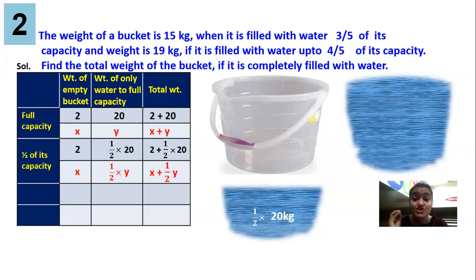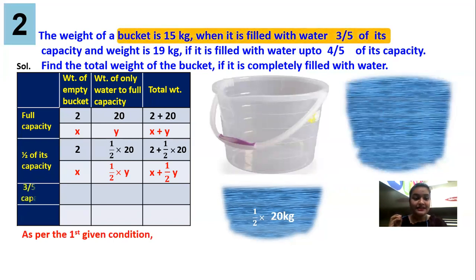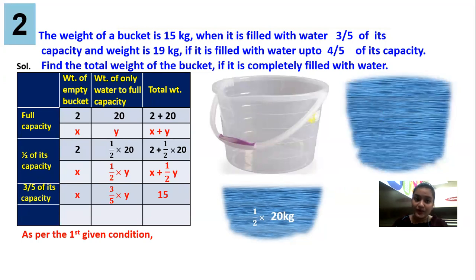Now guys, the actual question is when it is filled 3 upon 5 of its capacity. Now guys, again, at 3 upon 5 the bucket's weight will come, x, you will write it down, plus the water's weight will not be complete y. Complete y is when it is filled full. Now it is filled only 3 upon 5, so it will be 3 upon 5 y. And the total weight will be 15. So the equation will be x plus 3 upon 5 y is equal to 15.